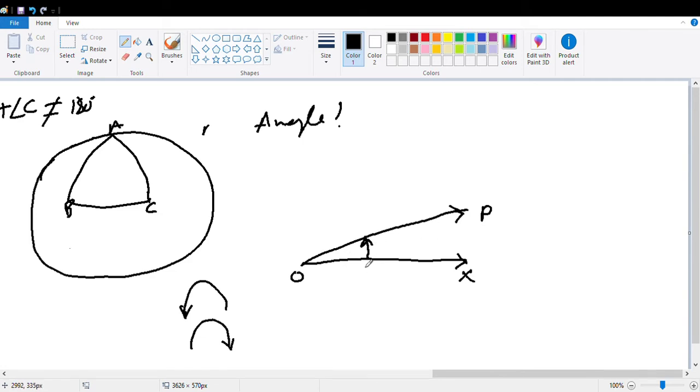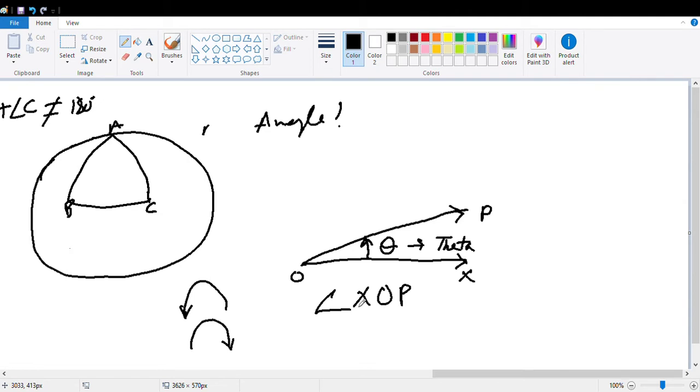Both the rays have a common endpoint, that is O. And this one you will see is the angle. I am denoting the angle as the Greek letter theta. Here we will write angle XOP.